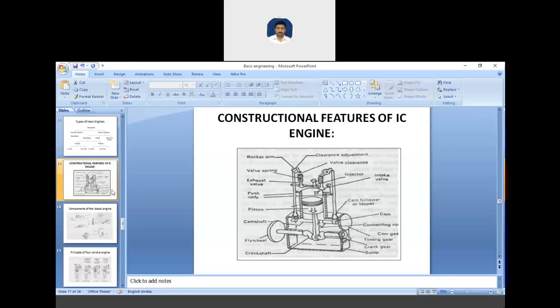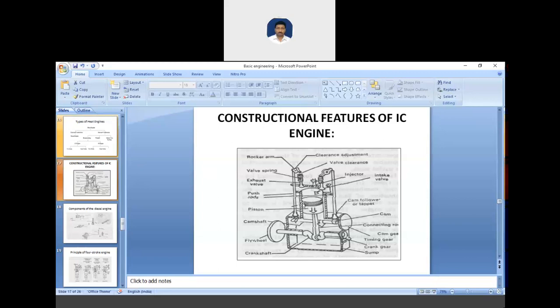Okay, so here you can see the constructional features of an IC engine. So first let me talk about the cylinder. Can you see the cylinder? Where is the cylinder? See, this is the cylinder.